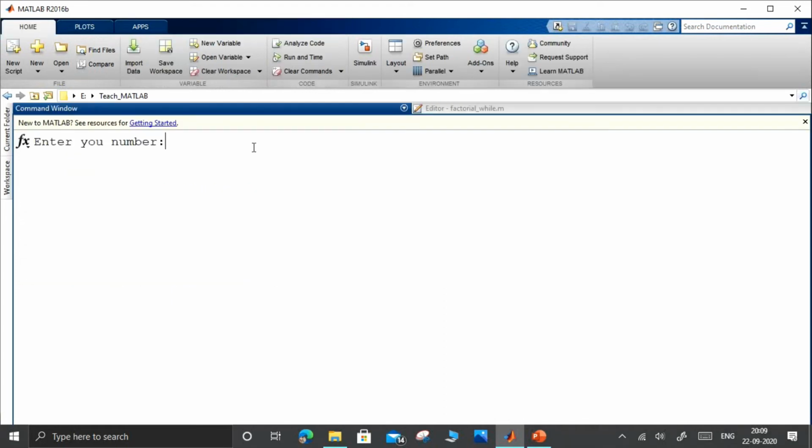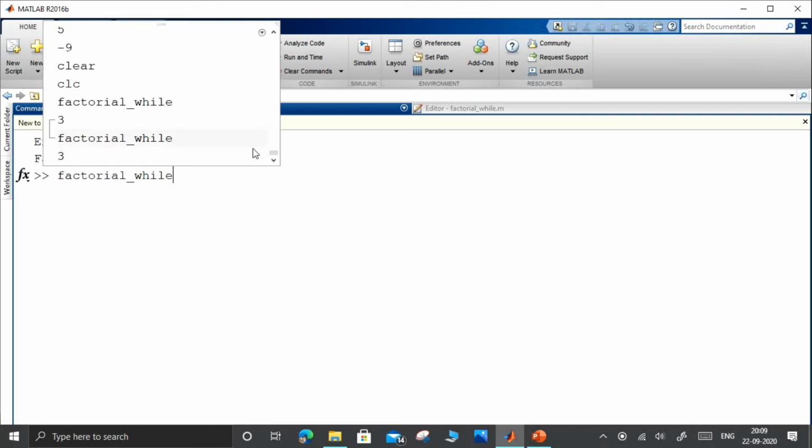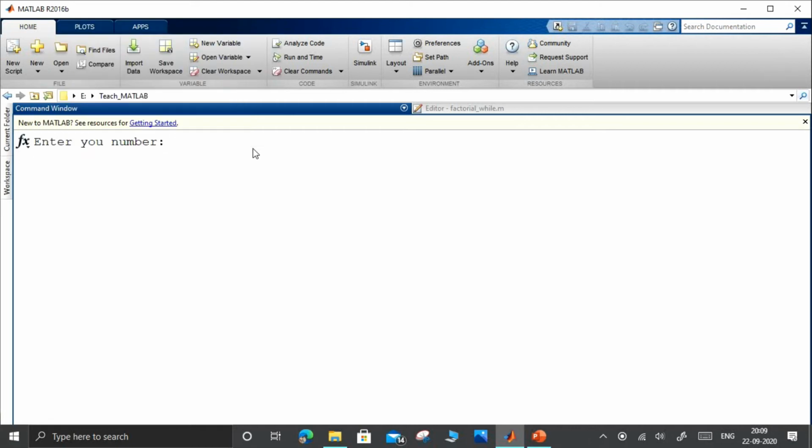So here I have the number, I am giving it as 3. So the factorial is 6. Now let us again run this program. Now I am giving it as 5. Now the factorial is equal to 1. So the loop has run for 4 times.